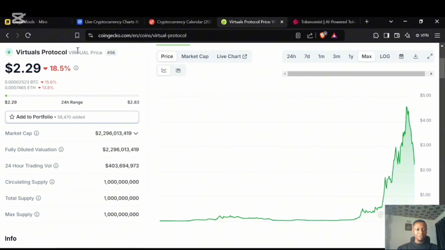Now, that being said, my perception about Virtual Protocol is that it's already big, at 56, and my speculation is: what are the next projects related to Virtual Protocol that most likely can give me the next 5x, the next 10x, because it's already on position 56, it's already in the top 100.